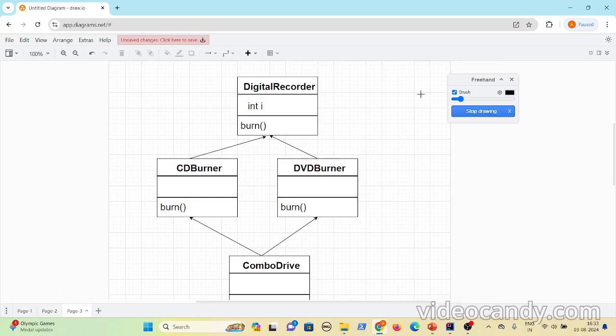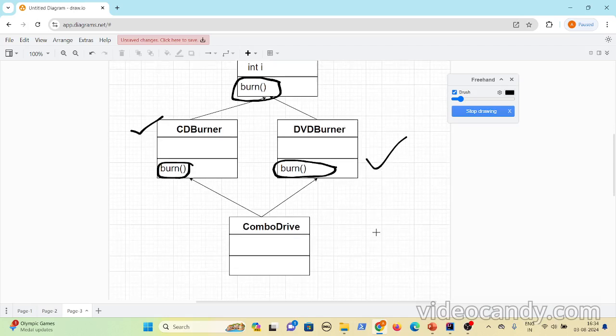Now, let's say you have a superclass called digital recorder. In that, there is a burn method. Now, there are two subclasses for this. CD burner implements the burn method in its own way, and DVD burner also implements the burn method in its own way. Now, let us assume that Java supports multiple inheritance. Then this subclass, combo drive, is extending both CD burner and DVD burner.